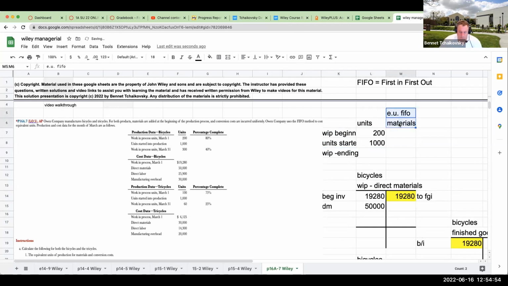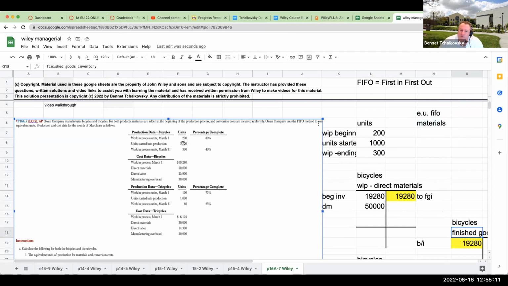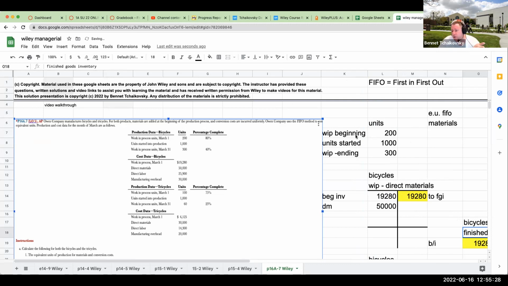And why are we using equivalent units? Remember that equivalent units is essentially how I figure out how to transfer these costs out of work in process direct materials into finished goods inventory. Looking at this, 200 units that are 80% complete are not going to be the same as 300 units that are at 40% complete. So I have to figure out a way to make these numbers comparable.